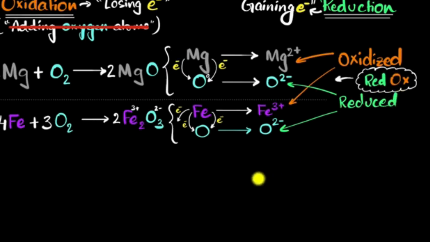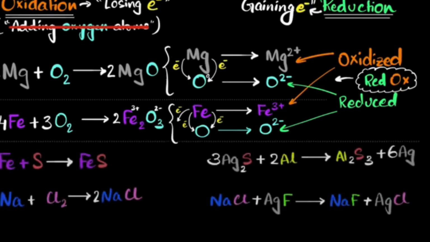And now here's my question. Do redox reactions need to involve oxygen? The answer is no, because our definition has become more general. Sorry, oxygen, but we don't need oxygen anymore. Any reaction in which something is losing electrons and something else is gaining electrons becomes a redox reaction. So let's look at a few.